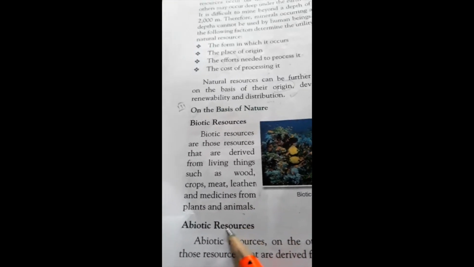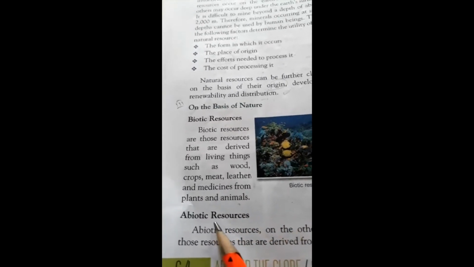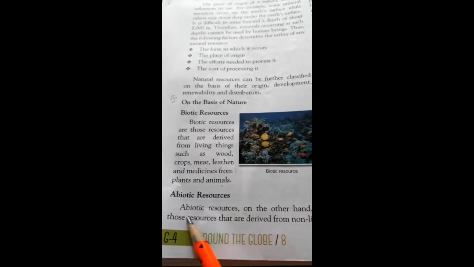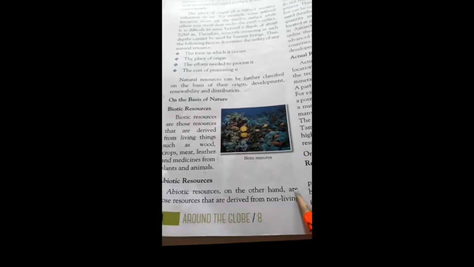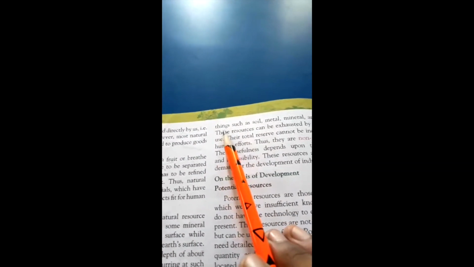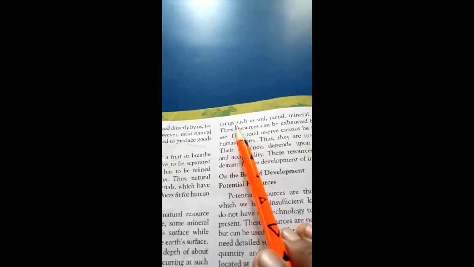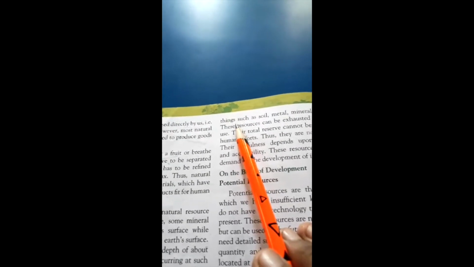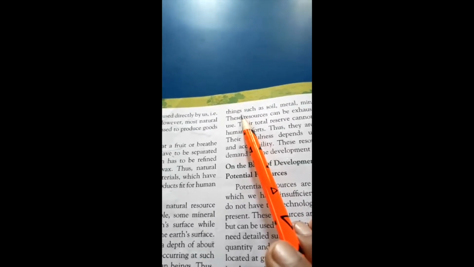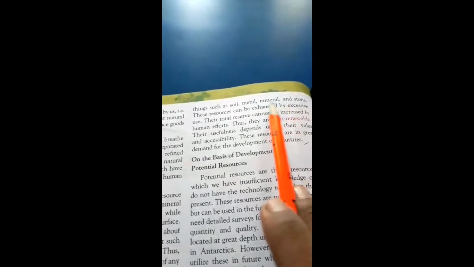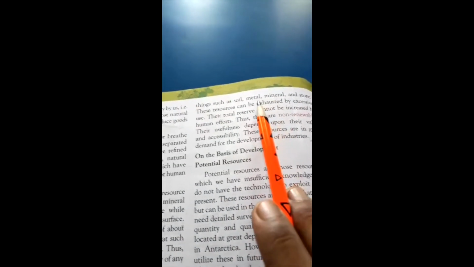Now the next point is abiotic resources. Abiotic resources, on the other hand, are those resources that are derived from non-living things, such as soils, metals, minerals, and stones. These are natural non-living things which have been given by nature.